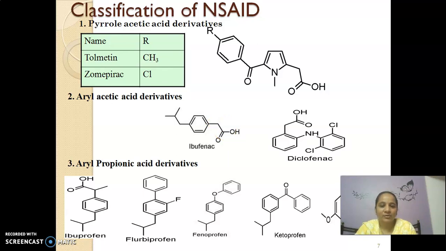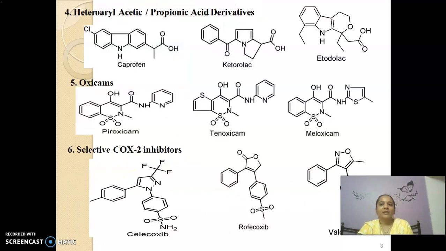Examples are ibuprofen and diclofenac. The next is the aryl propionic acid derivatives, in which an aromatic ring is attached to a 3-carbon moiety along with the acidic group. That's why they are called aryl propionic acid derivatives. Examples are ibuprofen and flurbiprofen. The next is the heteroaryl acetic acid or propionic acid derivatives. Mostly the heteroaryl consists of an indole ring, and this indole ring is attached to either acetic acid or propionic acid. Examples are carprofen and ketorolac. The next category is the oxicams, and examples are piroxicam and tenoxicam.